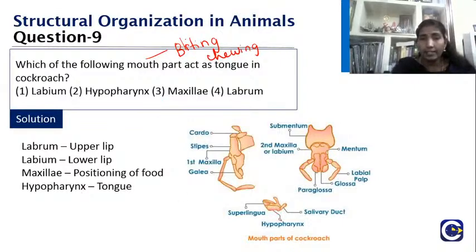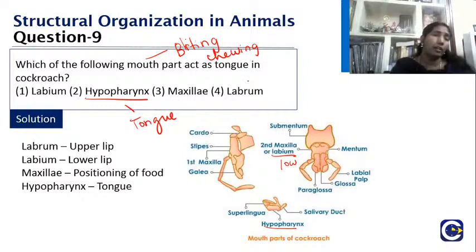This hypopharynx is actually the tongue. The efferent salivary duct, which you are seeing here, carries saliva from the salivary gland and opens near the base of the hypopharynx. So that is what you should remember. The labium is the lower lip, and the upper lip is the labrum. The hypopharynx is the mouth part that acts like a tongue in the cockroach. So that is very important.